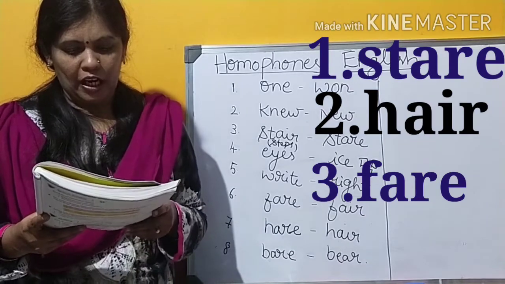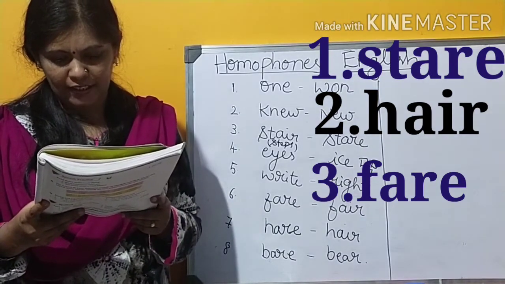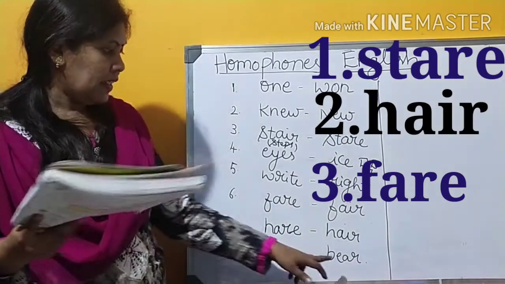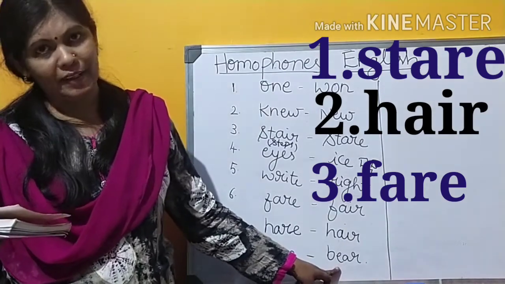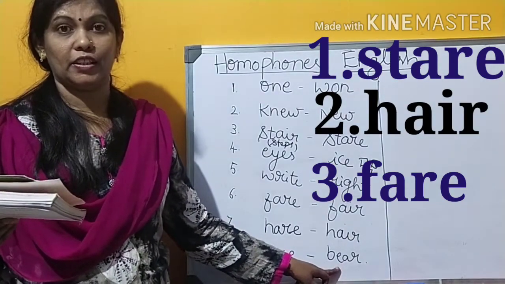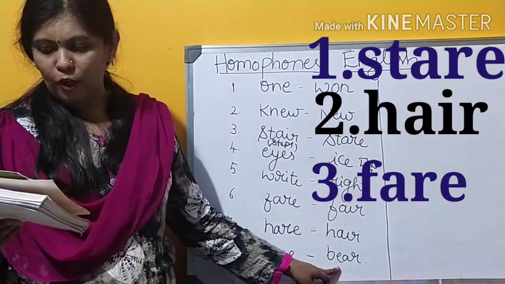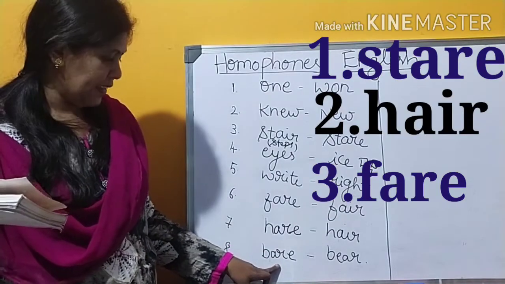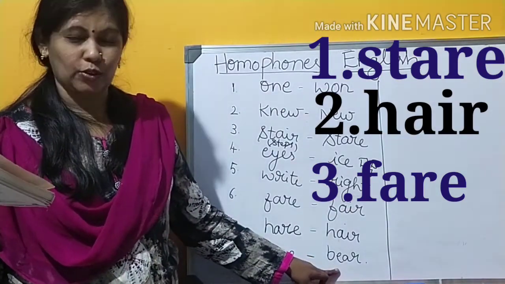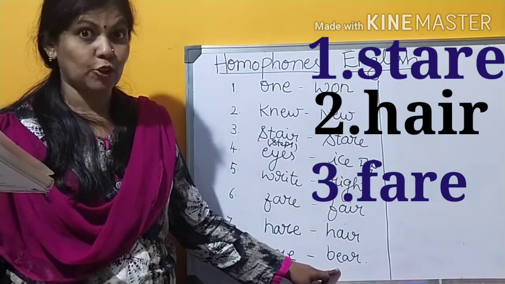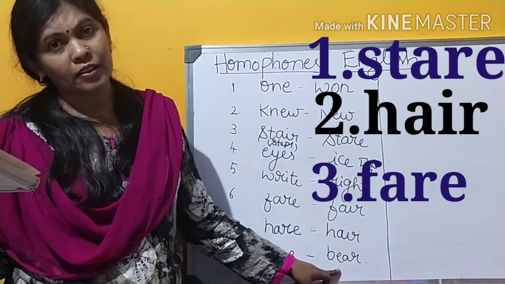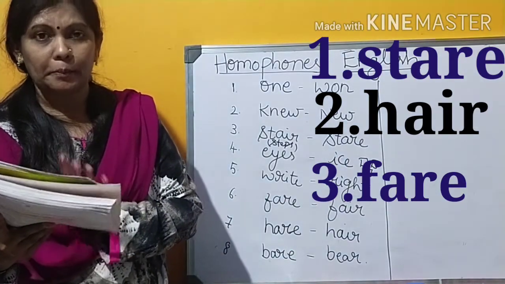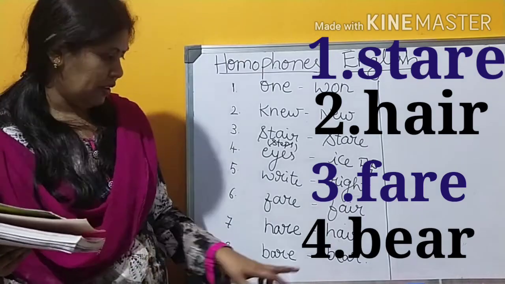Fourth and the last one. I was walking through the forest when I saw a big brown dash. B-E-A-R, bear. Here, bear means it's an animal. In Kannada, we call it karadi, no? Bear. Big brown bear. Bare means without wearing anything. This bear means animal also, and along with that we have two other meanings, that is to carry or support. But in this sentence it takes the meaning of an animal.